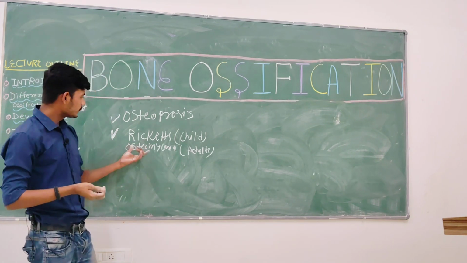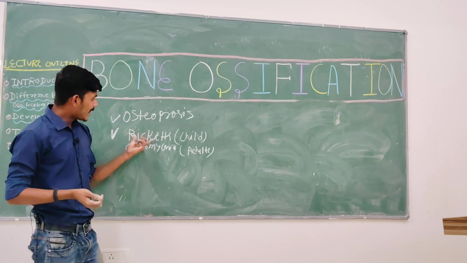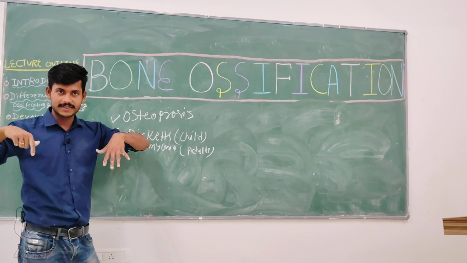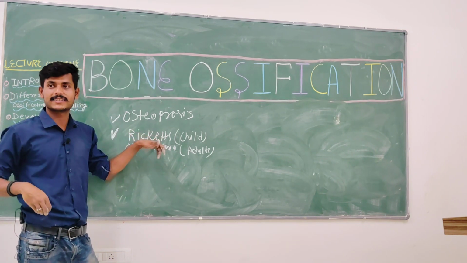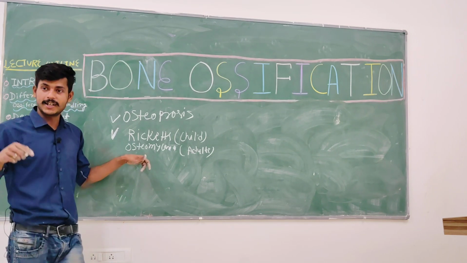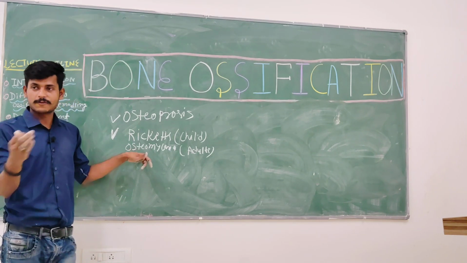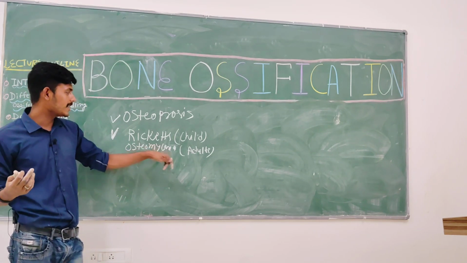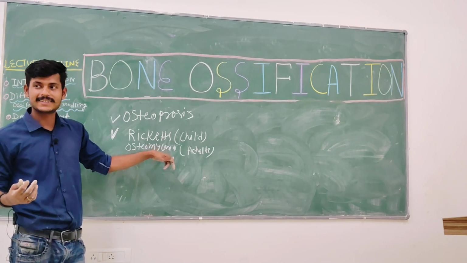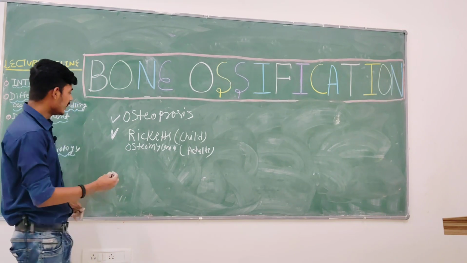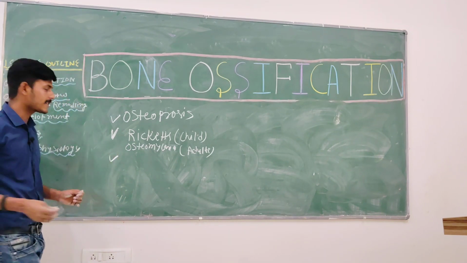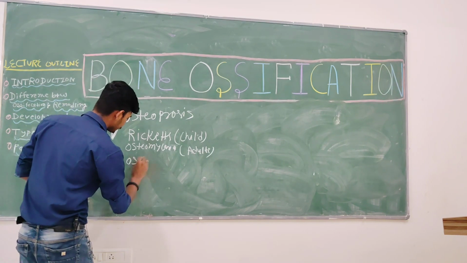So give attention here. When vitamin D deficiency happens in childhood, it leads to rickets. And when it happens in adults, this condition is called osteomalacia. Then the inflammatory condition of the bone and bone marrow, as we discussed, is osteomyelitis.